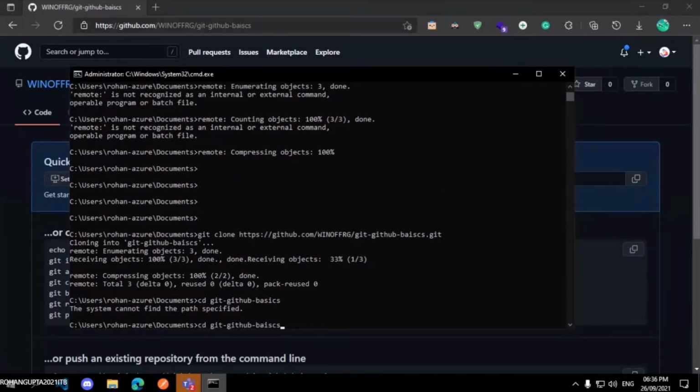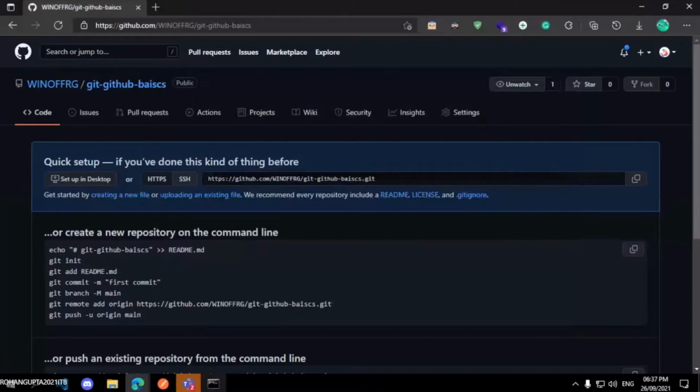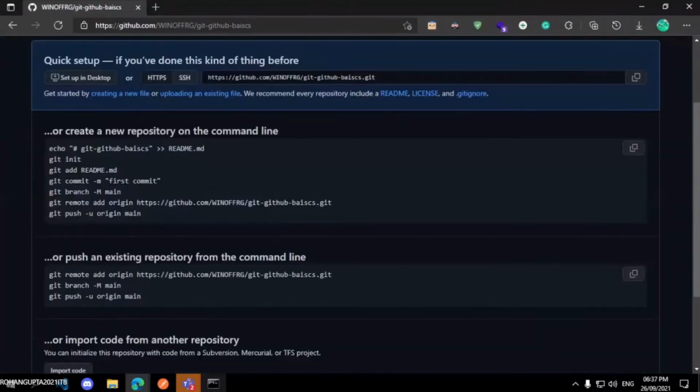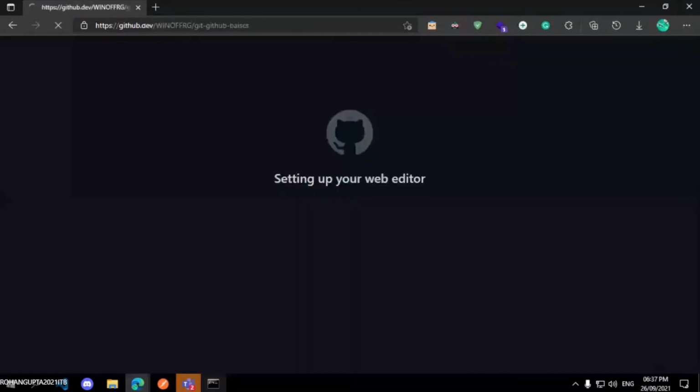cd git GitHub basics. Okay, now you can see I am inside that repository. This repository currently has one readme.md file. To open this repository inside Visual Studio Code, see, for development you need to have a text editor. Any text editor like Atom or VS Code will work. In case you don't have any text editor till now, just press the dot button on your repository homepage, and it will automatically open VS Code in your browser.